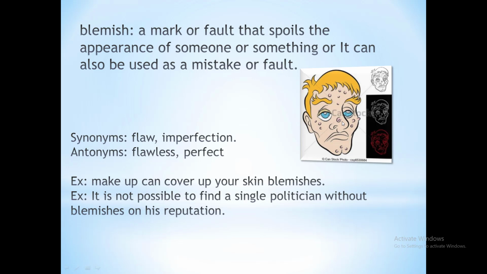And take a look at its synonyms, which are flaw. Flaw means something imperfect, an imperfection, right? And see the antonyms, which are flawless. It means without any mistake, without any mark. You can also use this word flawless. Suppose a performance has been done without any mistake, then you can say, what a flawless performance. It means a performance which is done without any mistake, a perfect performance, right?